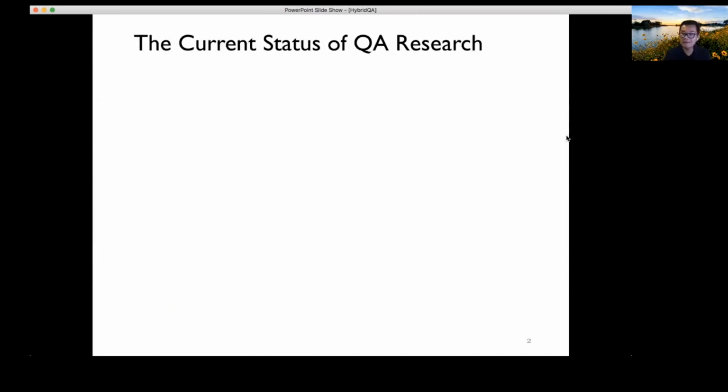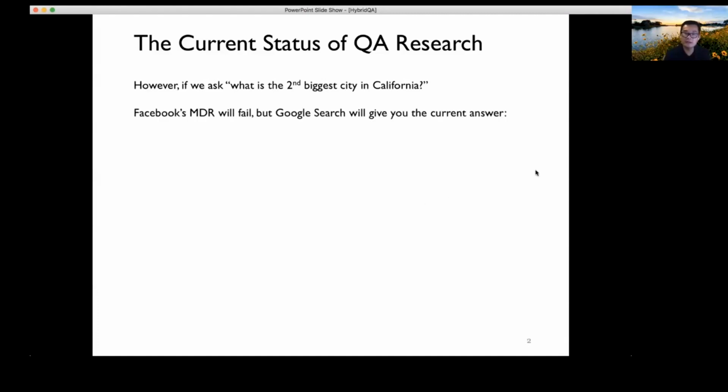So how great is his system? That was basically the question I was asking myself. I was very curious about what are the things that are still missing from the state-of-the-art systems. If we look at the current status of QA research, we can ask other types of questions, right? Very simple questions. For example, what is the second biggest city in California? It turned out that when I asked this question, the MDR system didn't give the correct answer. But if you do a Google search, it will give you the correct answer.